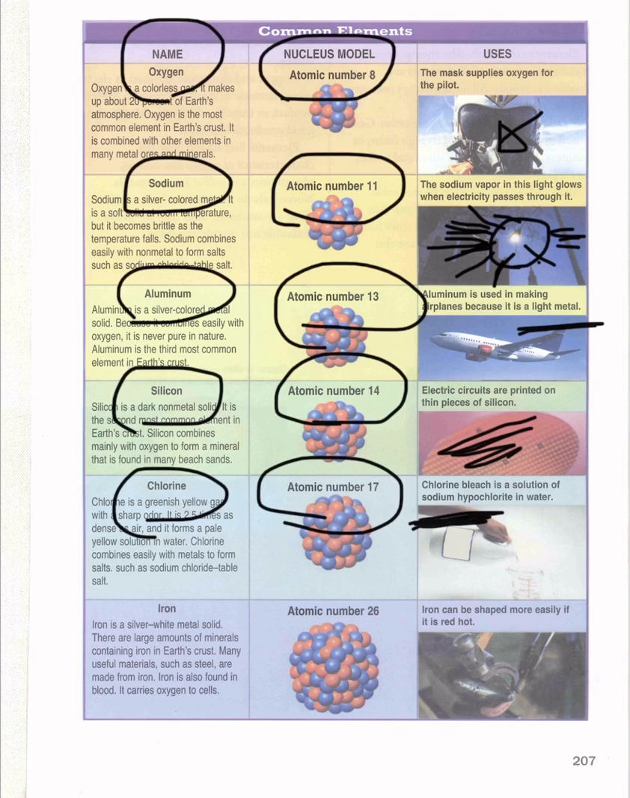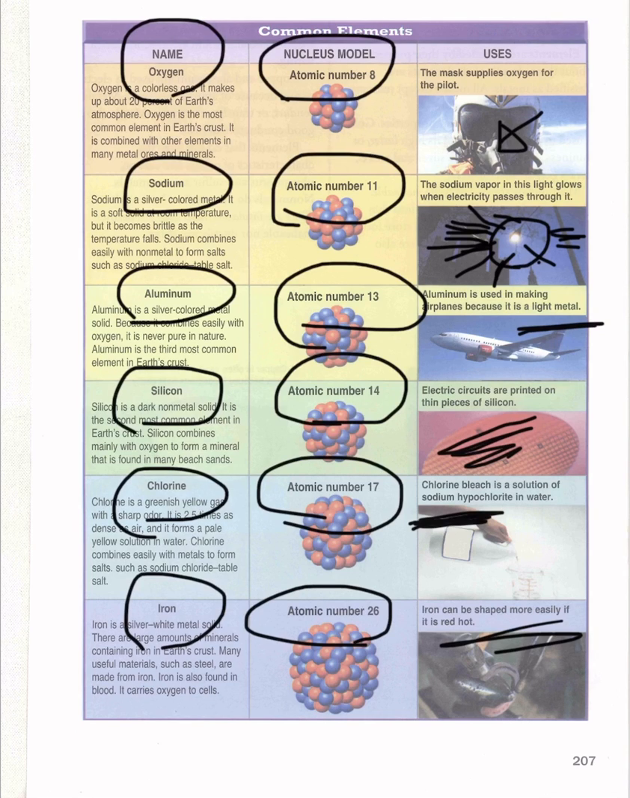Okay, and the last one is iron. Its atomic number is 26. Iron can be shaped more easily if it is red hot. It means you can use iron and make more shapes easily when you heat it.